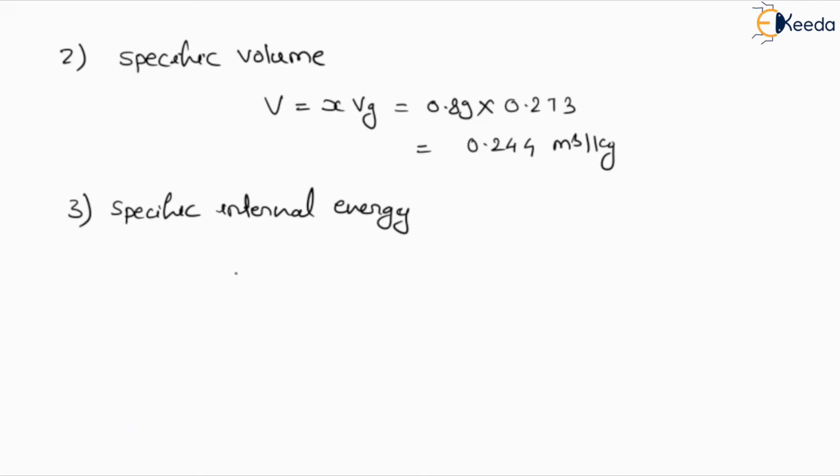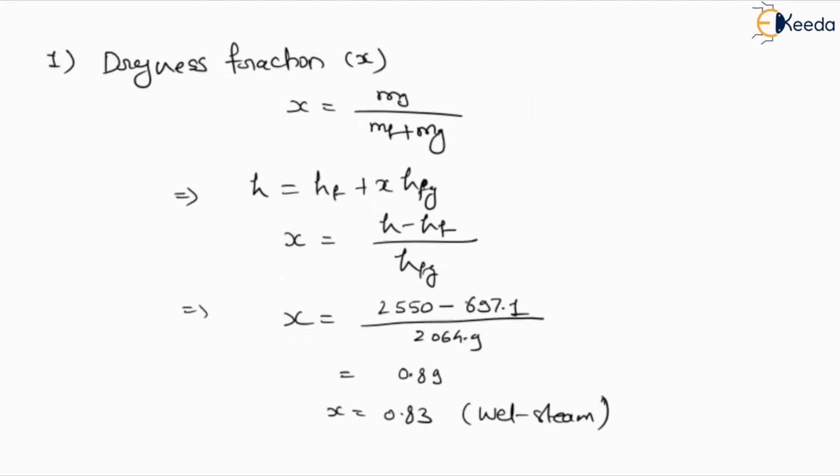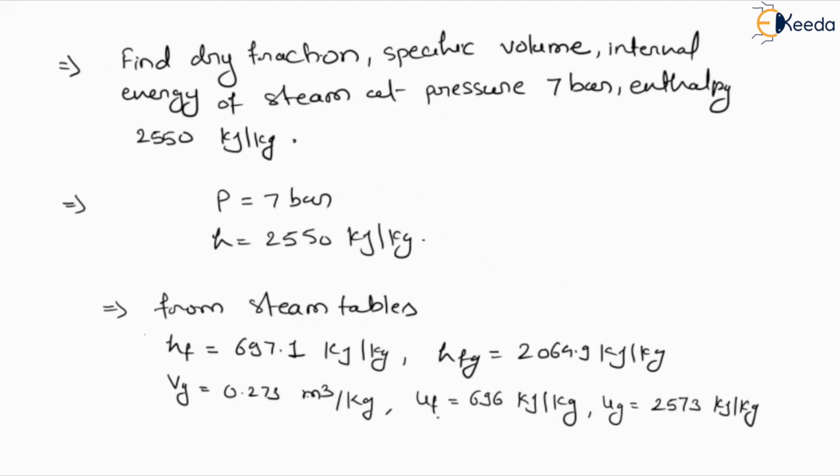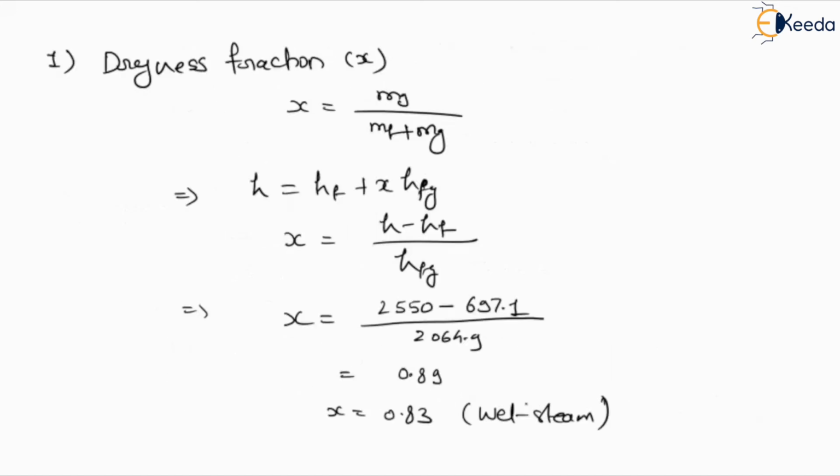So the specific internal energy will be u equals 1 minus x times uf plus x times ug. Here we have all these values. So 1 minus 0.89, and the uf value we already found, that is 696.